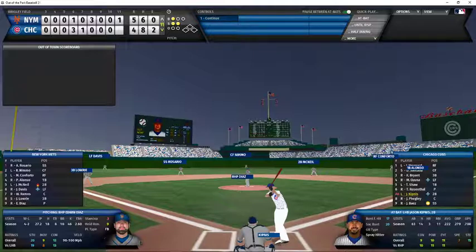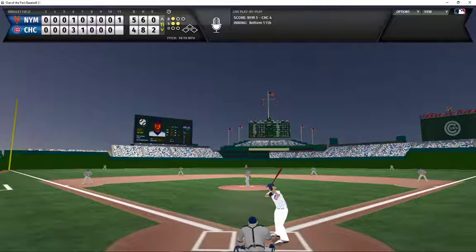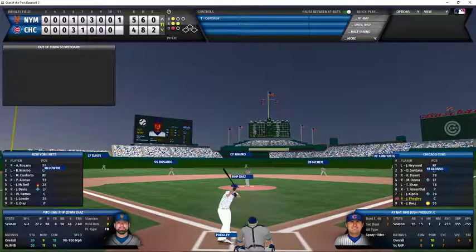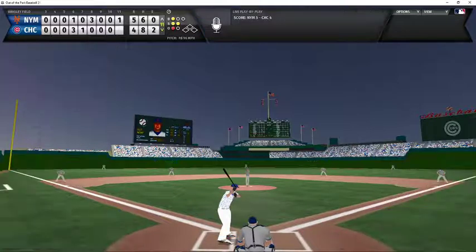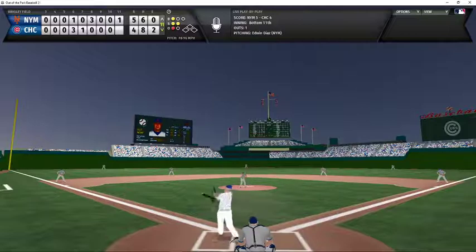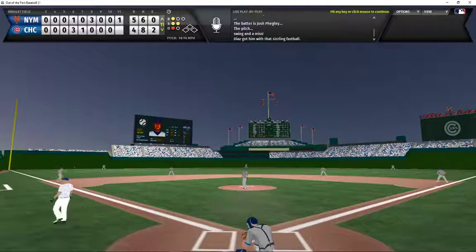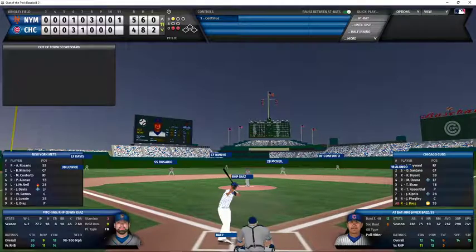Jason Kipnis batting with a 1-2 count. Diaz with the pitch. And he swings and misses, but the ball gets away. He heads down to first, and Kipnis is thrown out on the swinging strike 3 at first base. So that'll bring up Josh Phegley. Phegley with a 1-2 count and 1 out. And he chases a high fastball for strike 3. He is the second out of the 11th inning.